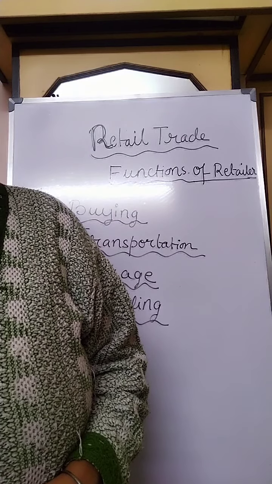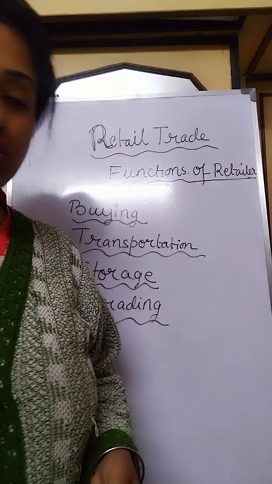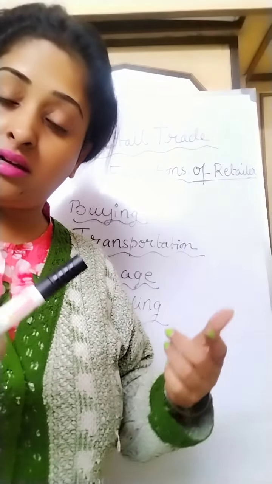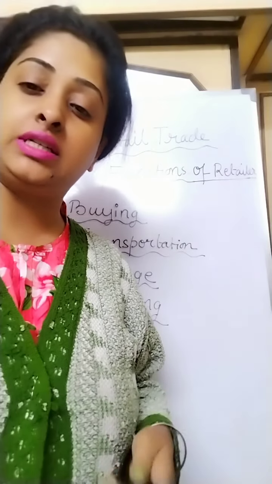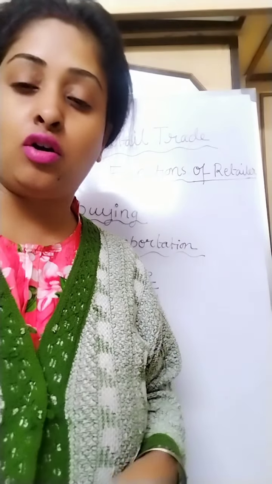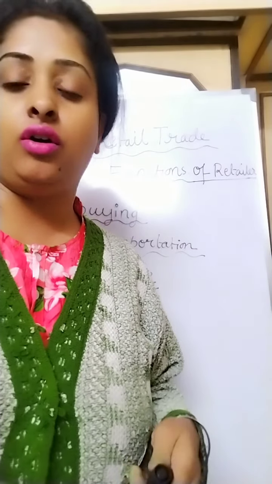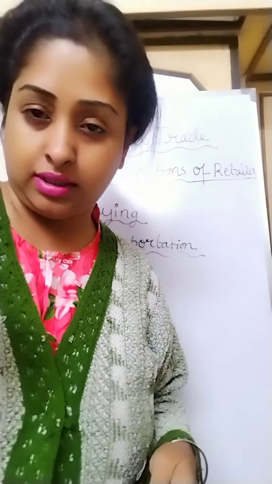So if any goods are left ungraded by the wholesalers or the manufacturers, it becomes the function of the retailers to grade them according to their quality.